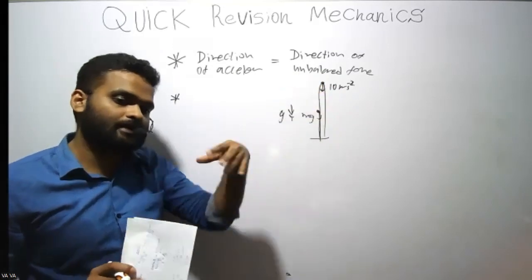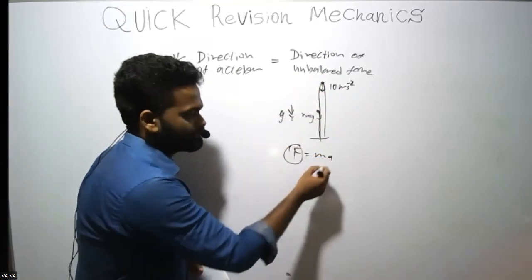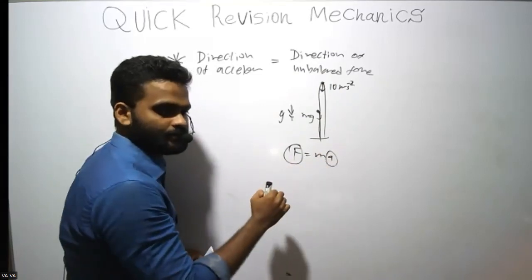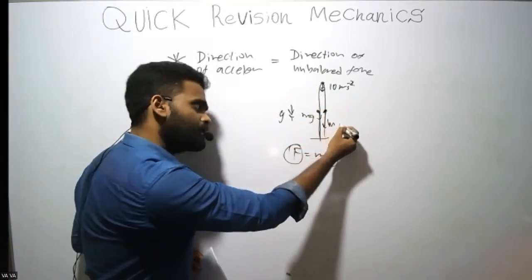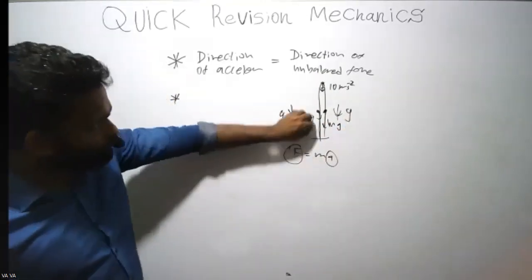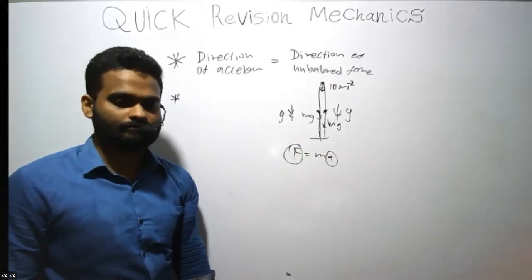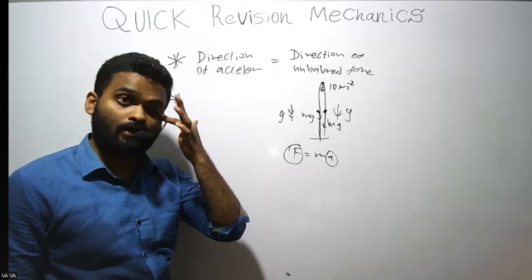That's why you always have to think in terms of force, because force and acceleration are related. Here also mg is still downwards, so the acceleration is still downwards. So for the whole motion, acceleration is 10 downwards. Think all the time of acceleration in terms of force, right?